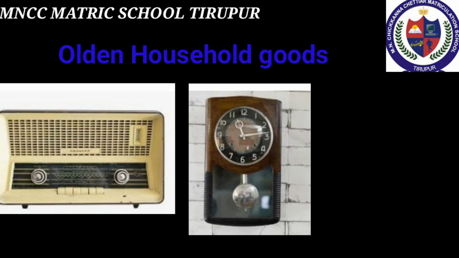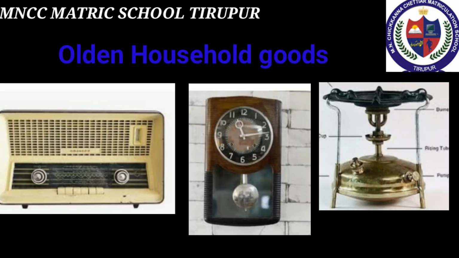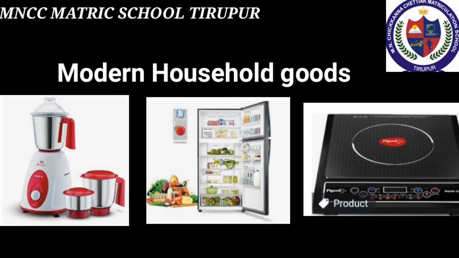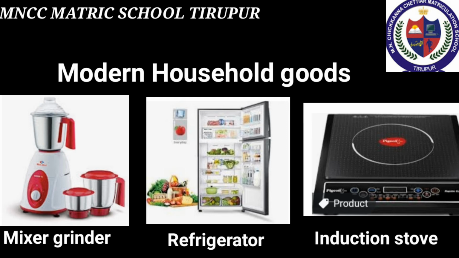Now we'll see about olden household goods, that is, household goods used in the olden days. For example, radio, wall clock, kerosene stove. Next one is about modern household goods. For example, mixer, grinder, refrigerator, induction stove are some of the household goods used in our modern life.